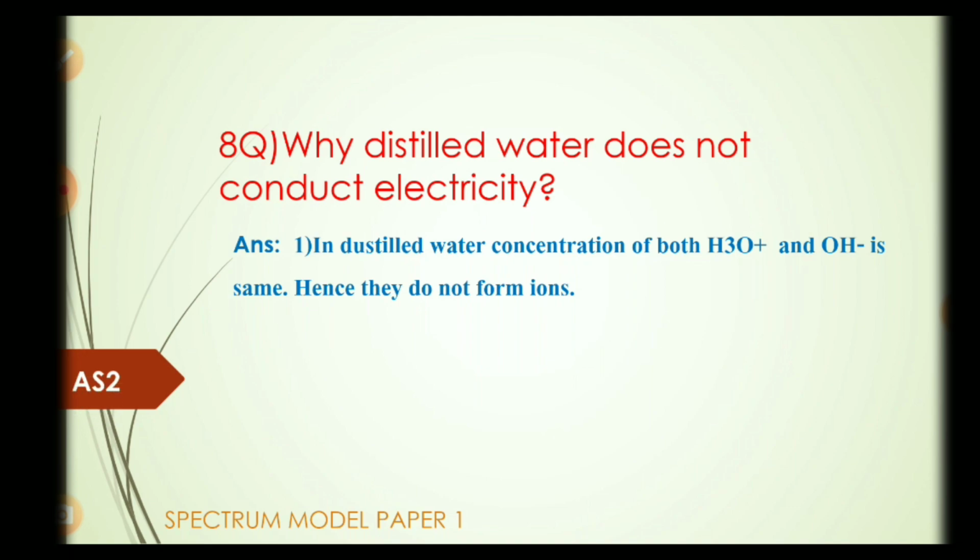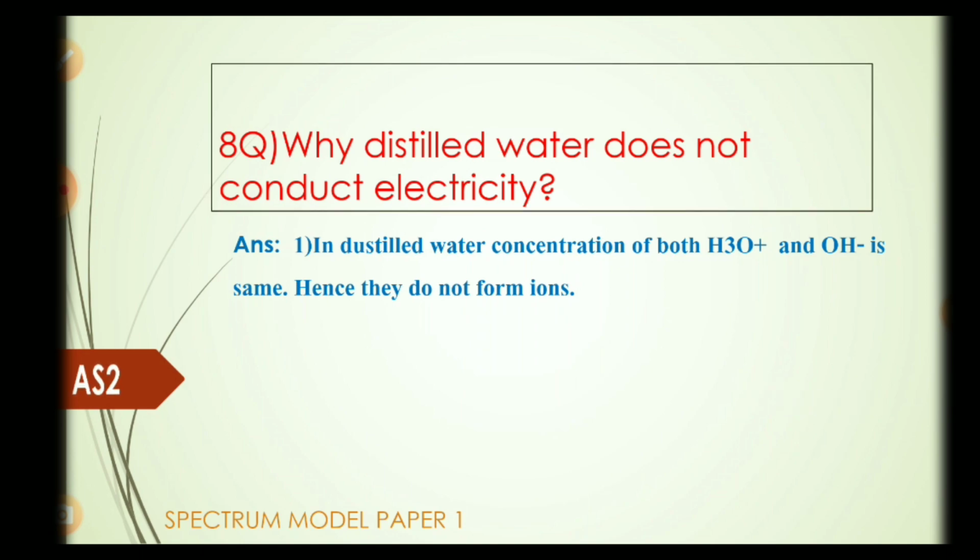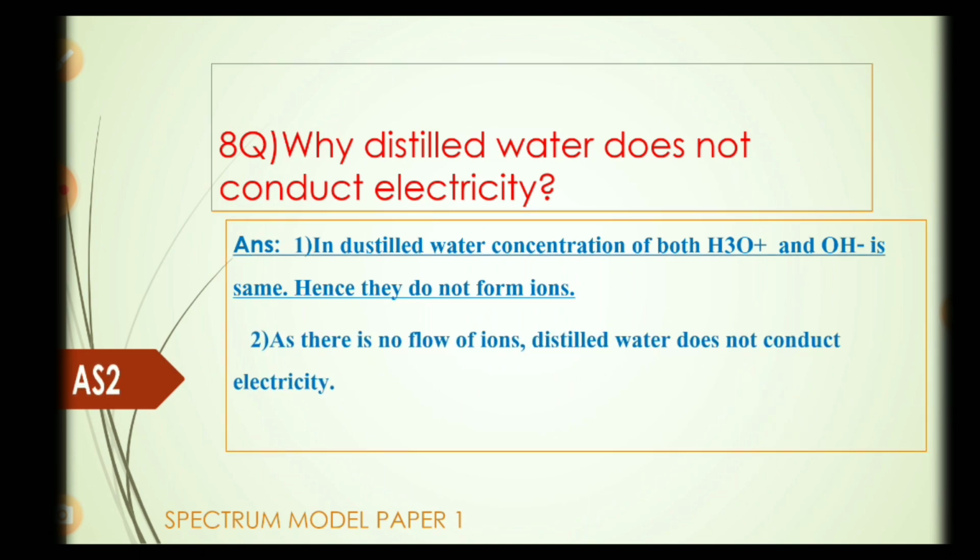Eighth question. Why does distilled water not conduct electricity? Answer. In distilled water, the concentration of both H3O plus and OH minus is the same. Hence, they do not form ions. As there is no flow of ions, distilled water does not conduct electricity.